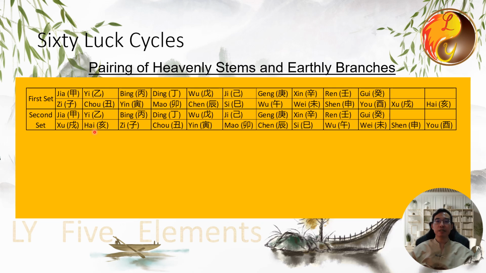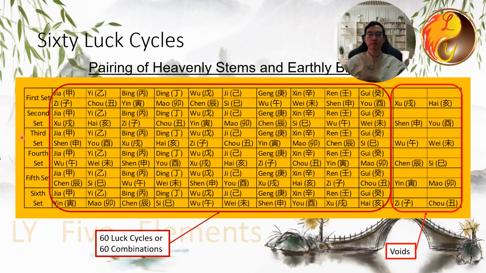This results in another 10 combinations with Shen and You becoming voids. For the third set, starting with Shen and You and keeping the stems the same, results in another 10 combinations with Wu and Wei becoming voids.